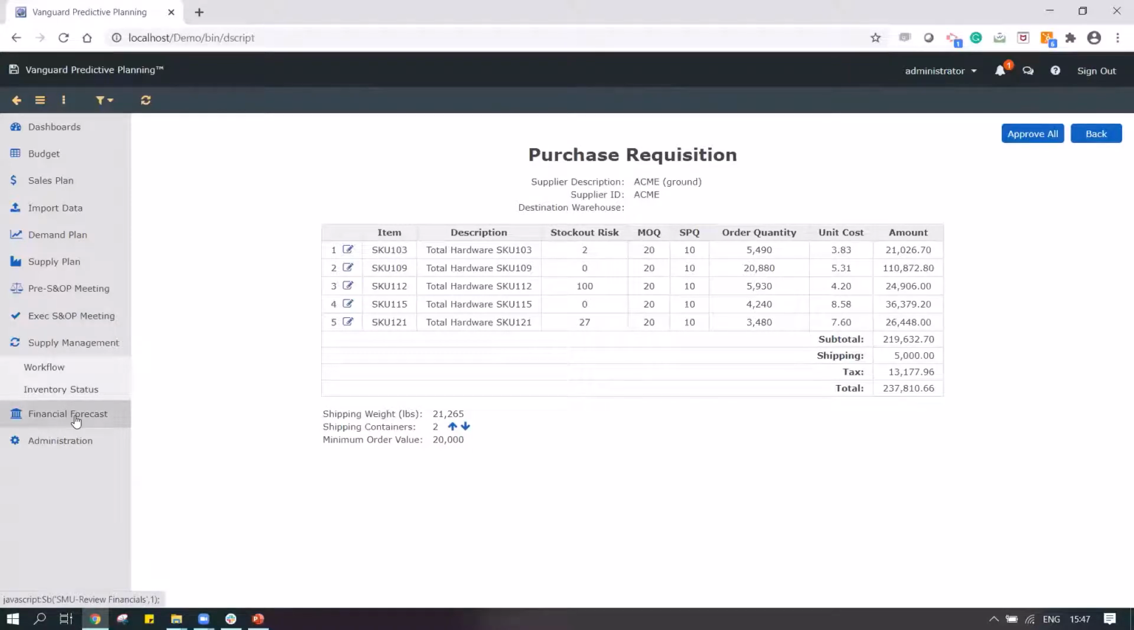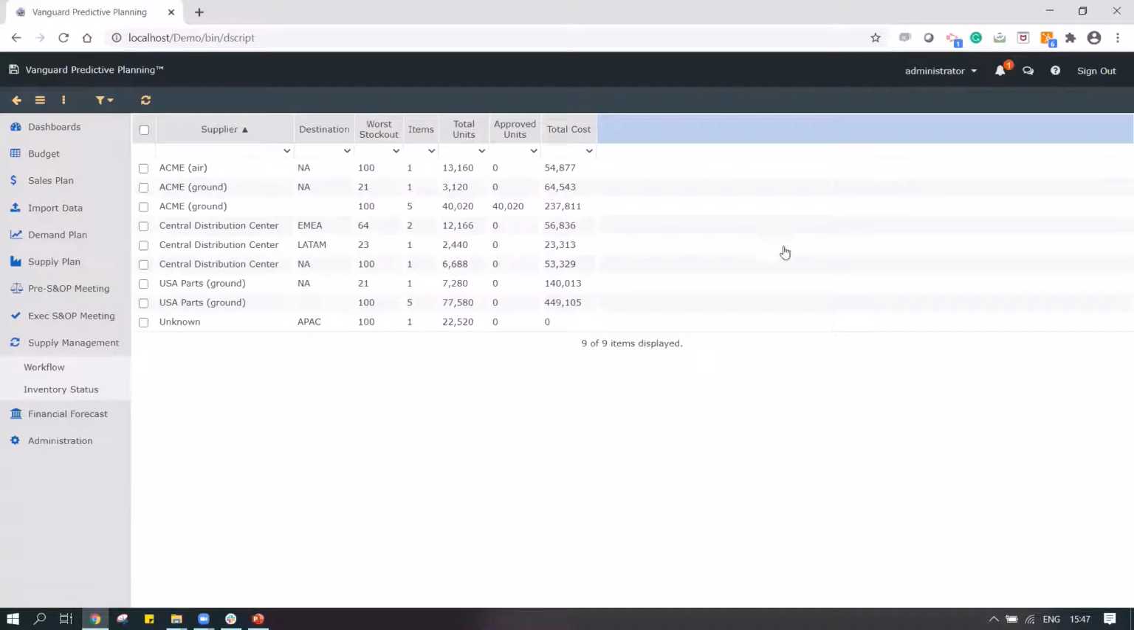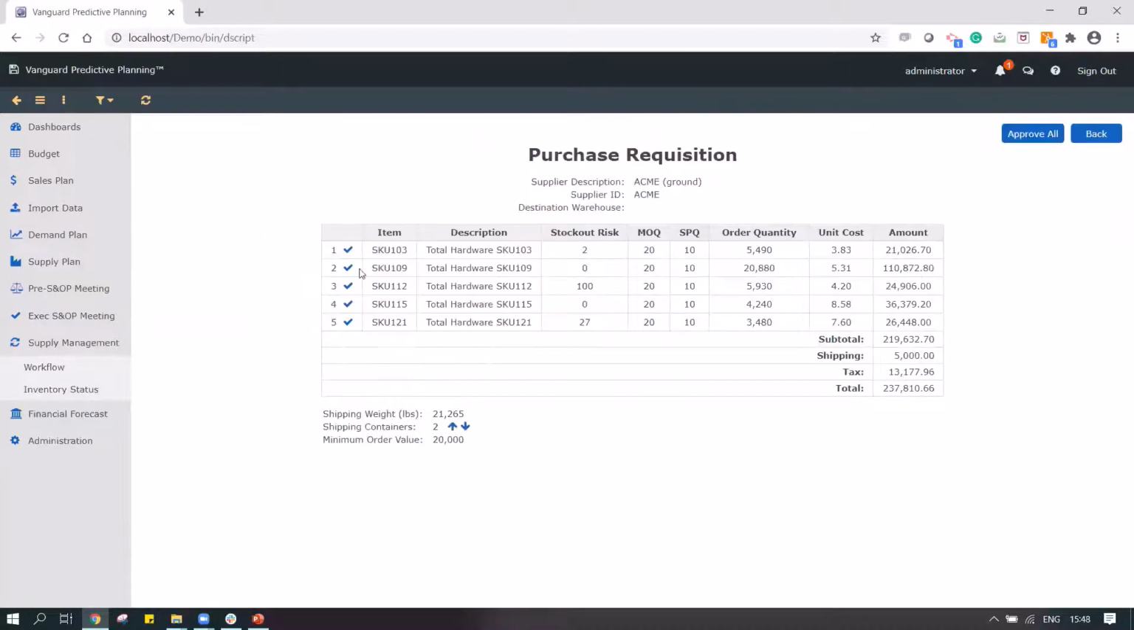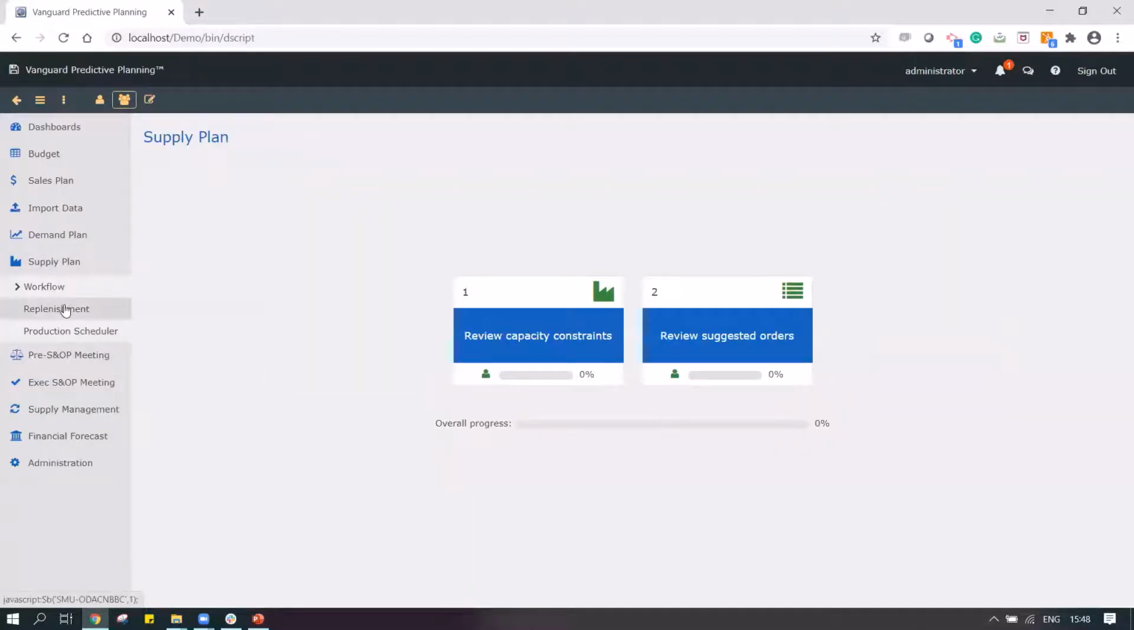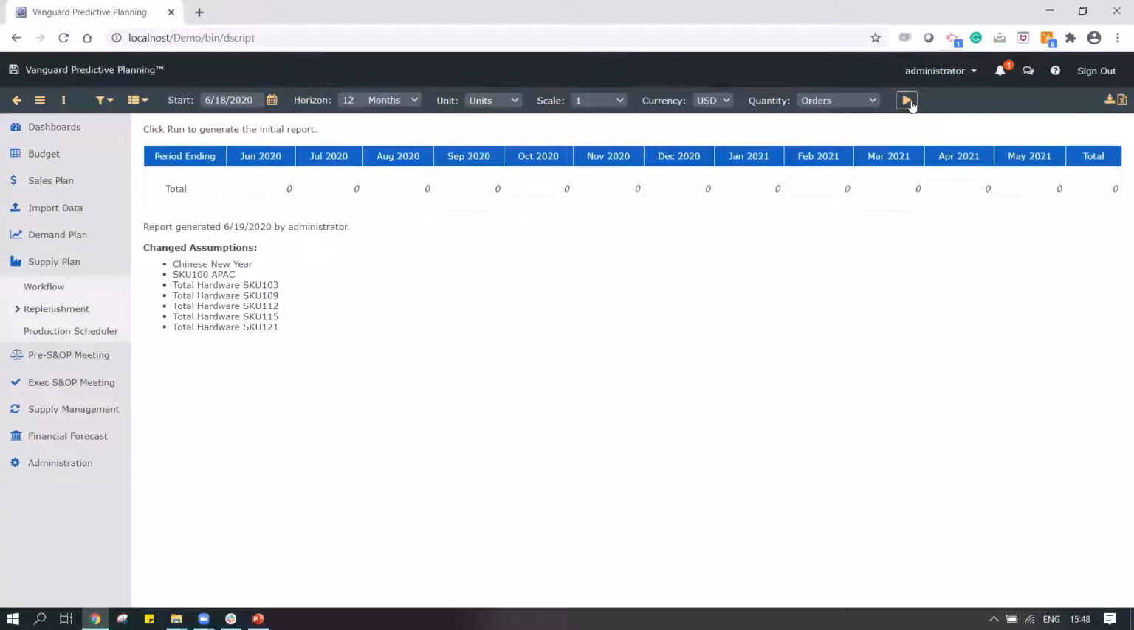Furthermore, when we have done the purchase revision, we can approve them, and when I approve it and go back, you can see it's ticked. I can then directly use this information for my purchase order execution. So that's critical information.